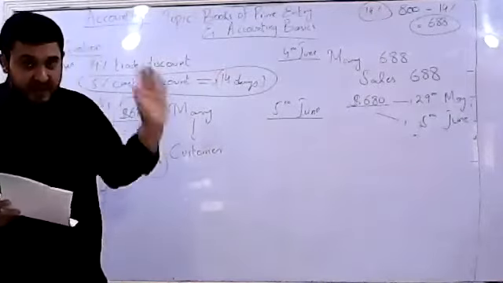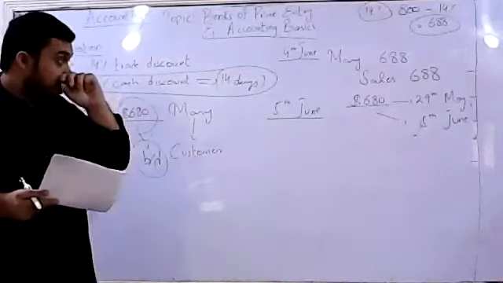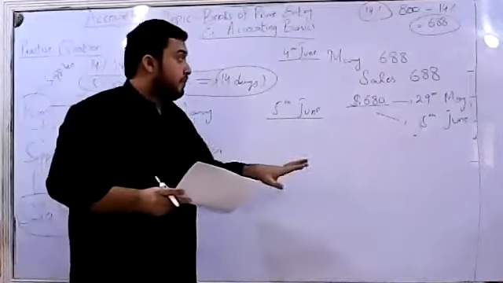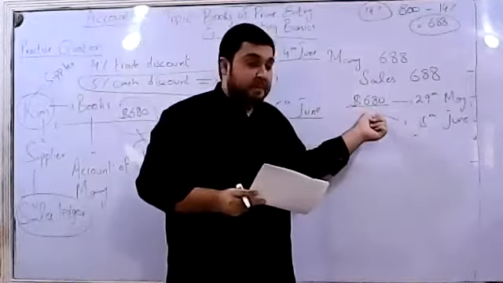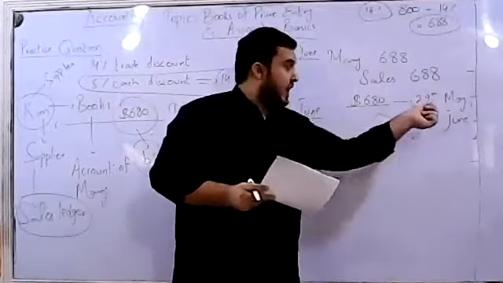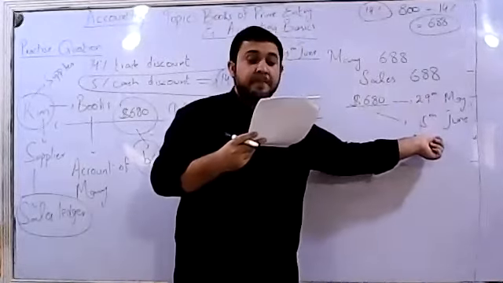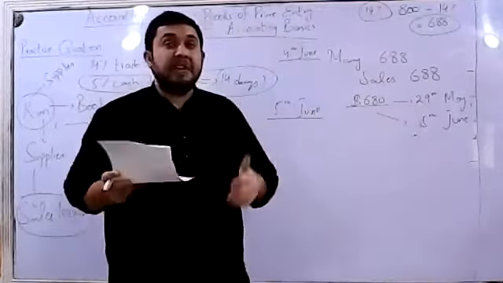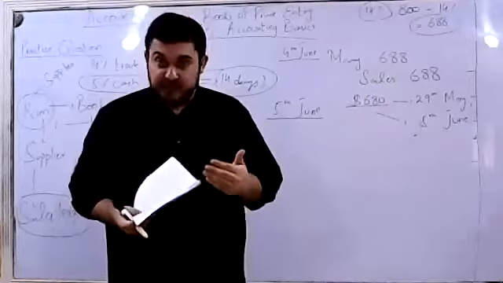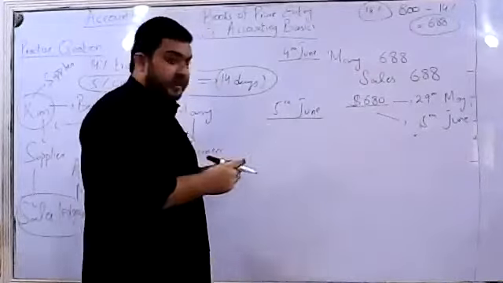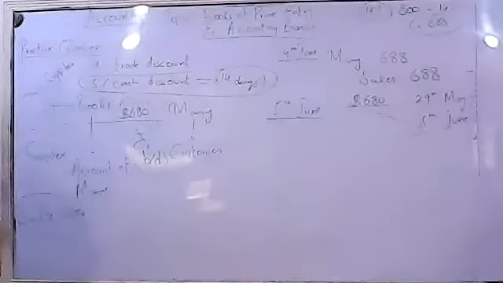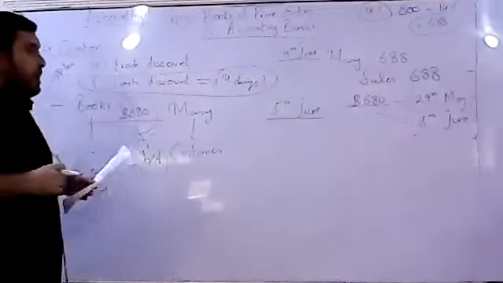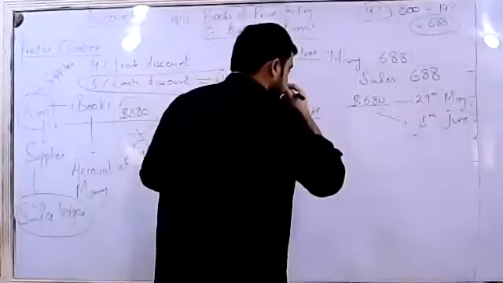Mary ने इसका फायदा उठाया. She took use of it. She got benefited and got a 5% cash discount from Kim. Because जो फर्स्ट को हमने पे करना था, we bought it on 29th और उसके लिए पेमेंट मैरी ने कर दी थी कब? 5th of June को. That means it's within the 14 days time span. तो इसका 5% हम देख लेते हैं क्या आएगा $680 का. The 5% of $680 is $34.